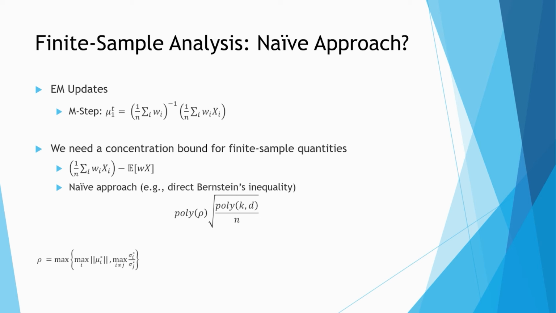This is an instance-specific parameter. For instance, it can be the maximum norm of the location parameters. Therefore, with this type of sample complexity, we also have to assume boundedness on parameters. But we want some tighter sample complexity, which is optimal in all parameters and also does not require such a boundedness assumption.